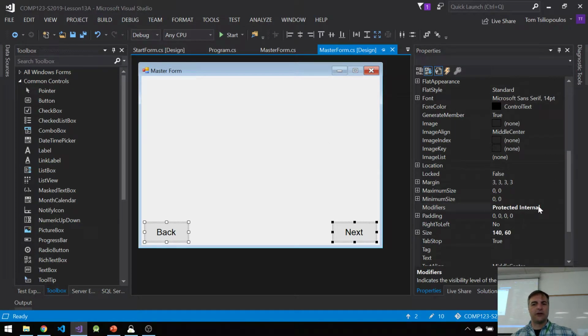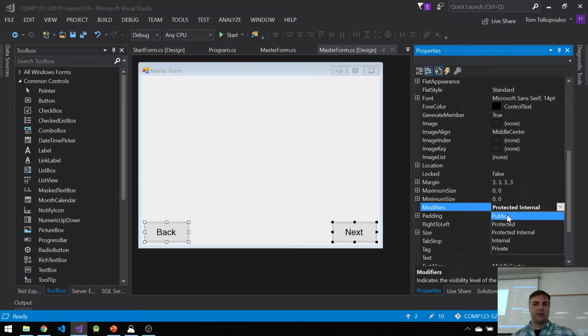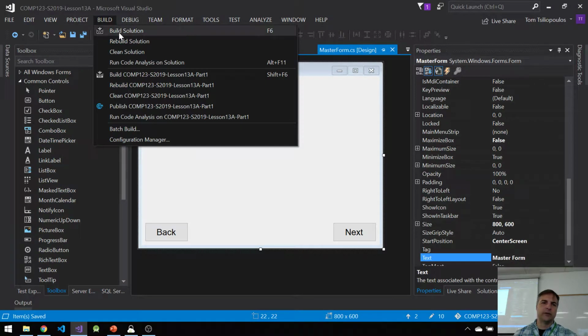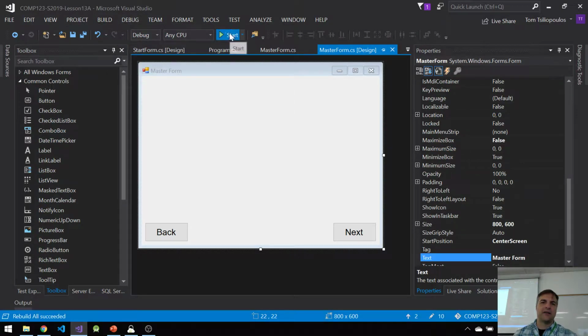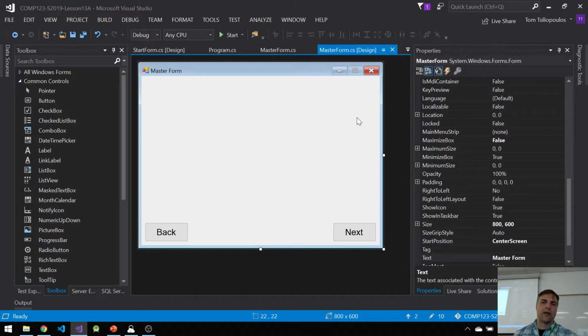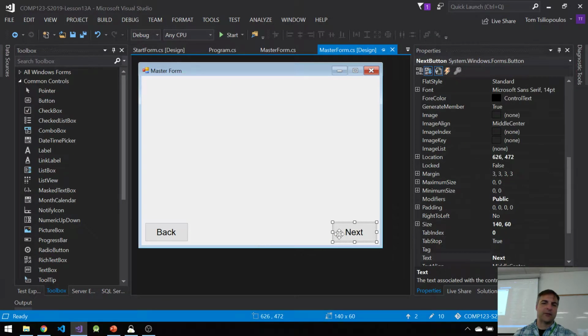There's nothing I'm doing different. It doesn't matter if I change this to public, as an example, or internal, whatever. I've tried all these things. It doesn't really matter. I've also tried doing this, where I save everything. I save the master form, the design, and then I go to build, I clean my solution, I rebuild my solution, and then I start, and even then it doesn't work, right? So that's why I've decided not to use them. But that's how we did it back in the day.